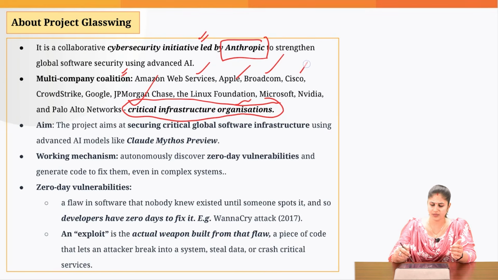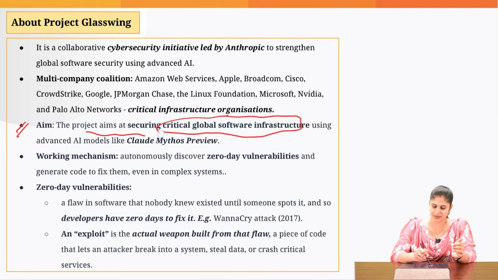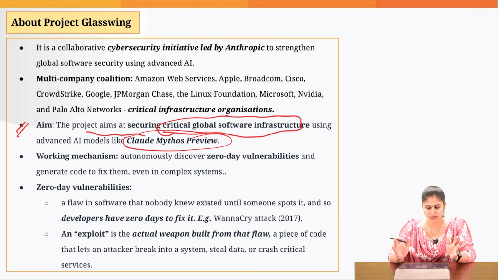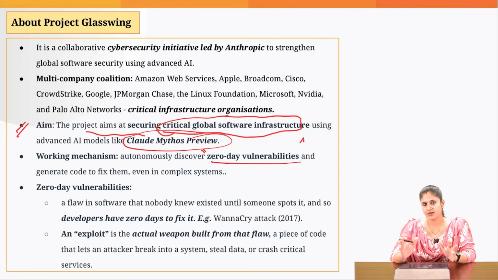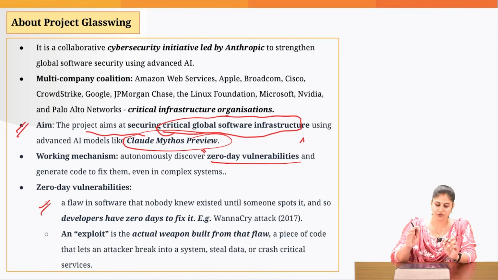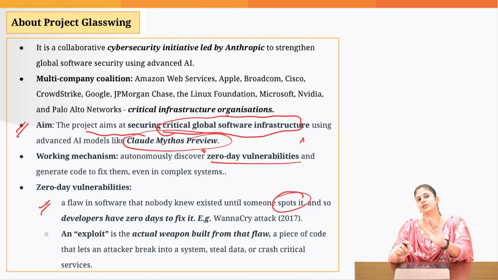And why have they come up with this particular project? The aim is to protect critical global software infrastructure by using an AI model, that is Claude Mythos Preview. What is this AI model going to do? It is going to automatically detect or discover zero-day vulnerabilities, which are very difficult for humans to find. What is a zero-day vulnerability? A zero-day vulnerability is a flaw in software that nobody could witness until it was spotted. Until some glitch happened, nobody was able to spot it.